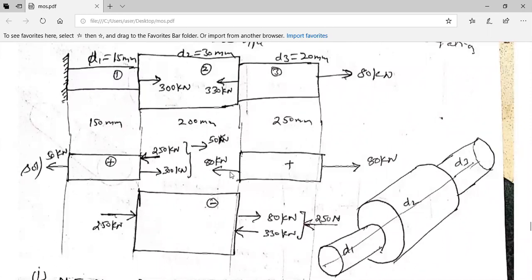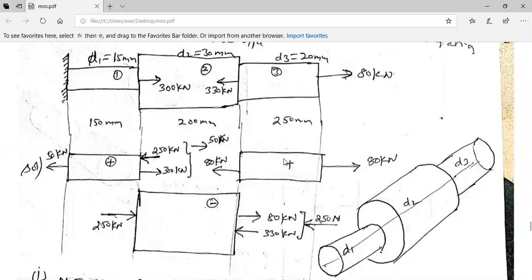It is balanced. Now, sir, if we start from part 1, what will happen, sir? From this side? Yeah, this side. There is no force acting, so you cannot go for net force. Therefore, 80 kilonewton, this is balanced. And these two are pulling. This is a pull, therefore it is positive.